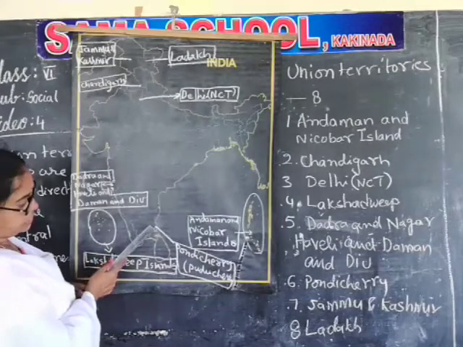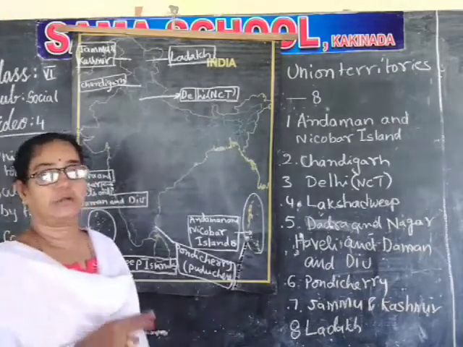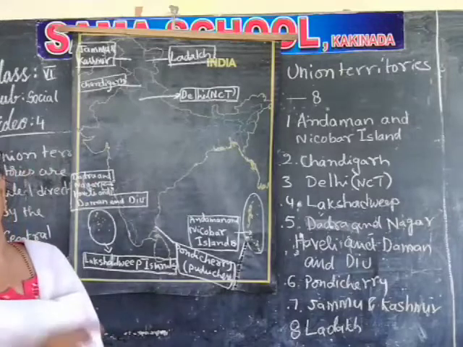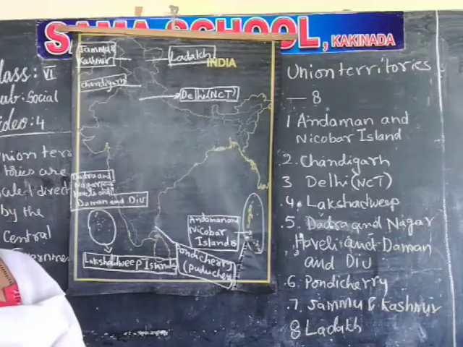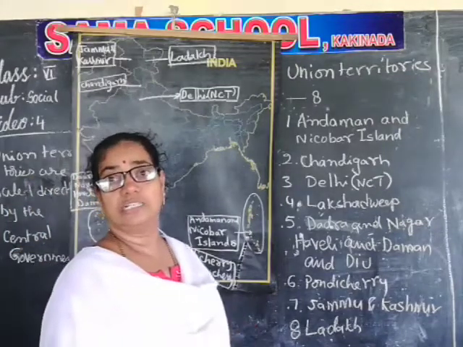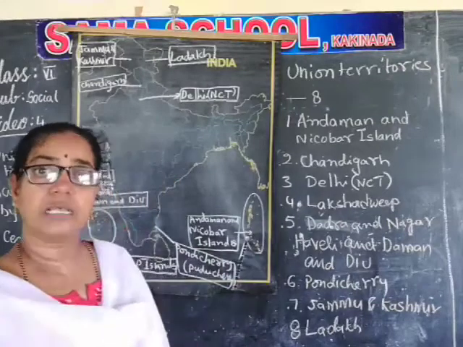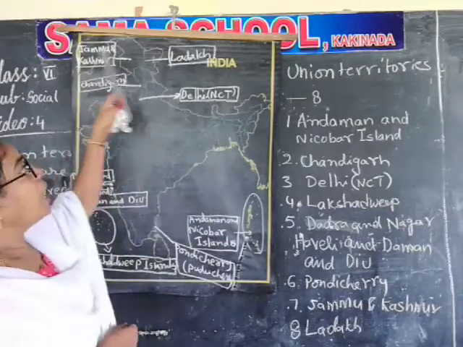Next one is Jammu and Kashmir. Jammu and Kashmir was a state till 2019, but then they made it two union territories. One state is divided into two parts, and the two parts are two union territories. One is Jammu and Kashmir, another is Ladakh.